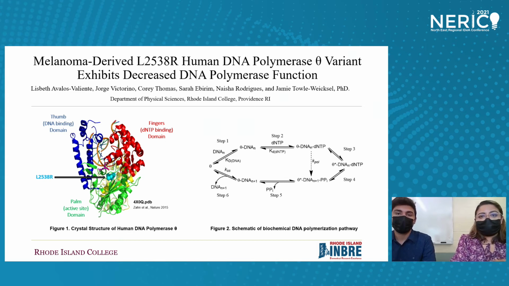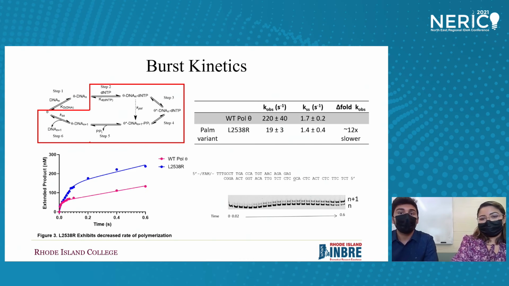In collaboration with Yale, we've identified the sun-exposed melanoma-derived Pol theta variant, which we hypothesize may have reduced DNA repair function based on its location within the active site. To test this hypothesis, we can characterize each step of the biochemical pathway shown in Figure 2. Next slide, please. We are going to look at the highlighted part of the mechanism.